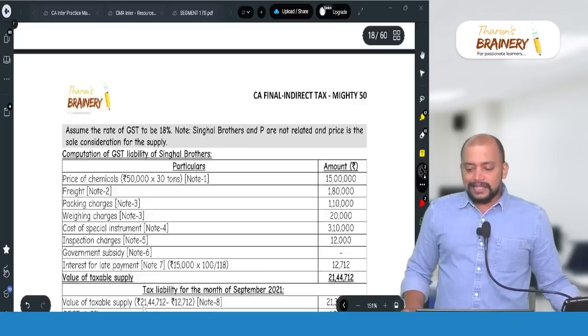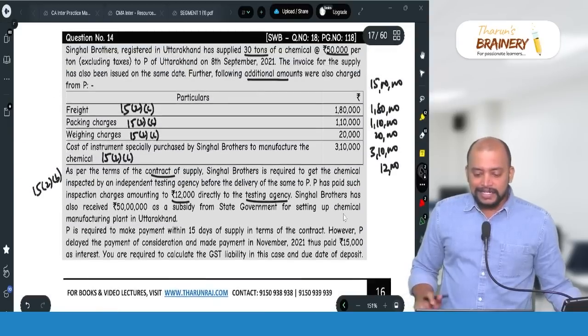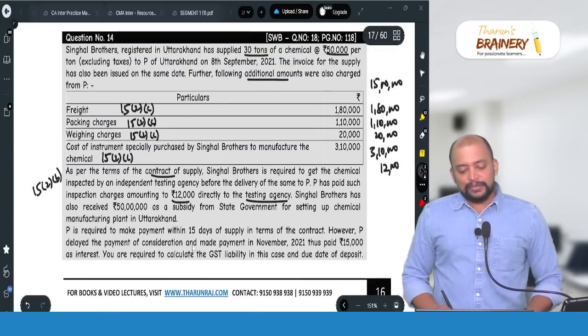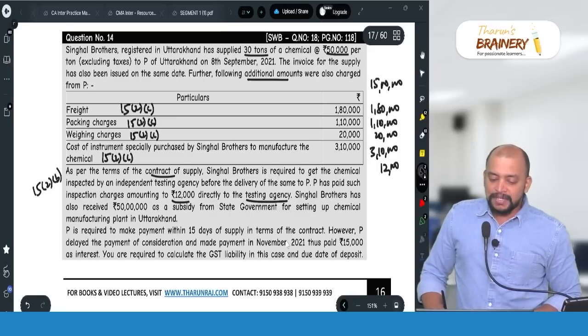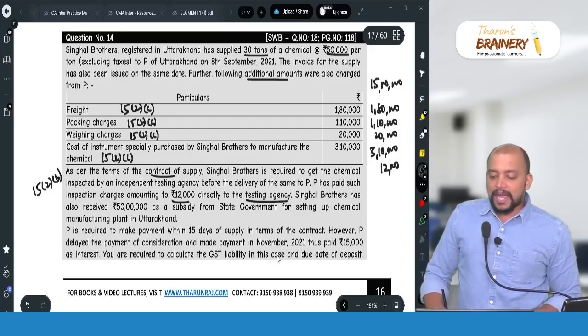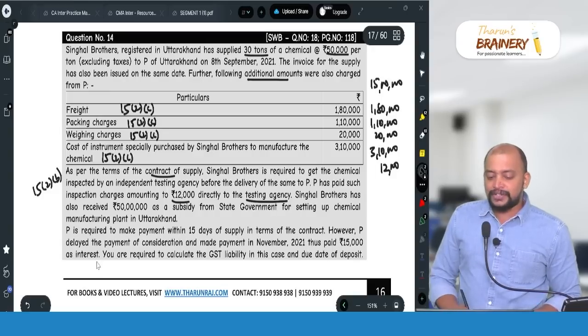So then this 15 lakhs, 1 lakh 80, 1 lakh 10, 20, 3 lakh 10, 12,000; subsidy we will not take. Then next, P Limited is required to make payment within 15 days of supply in terms of the contract. However, P delayed the payment and paid in November 21, thus paid 15,000 as interest.